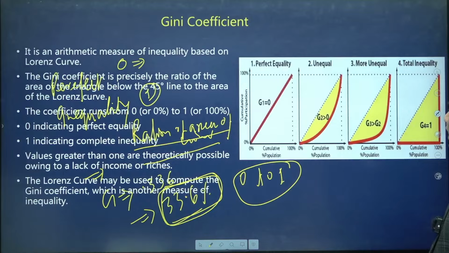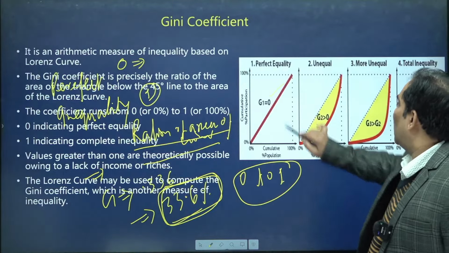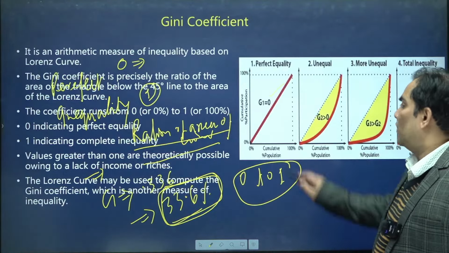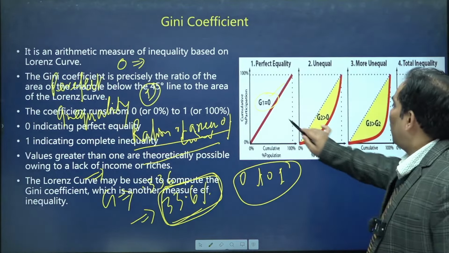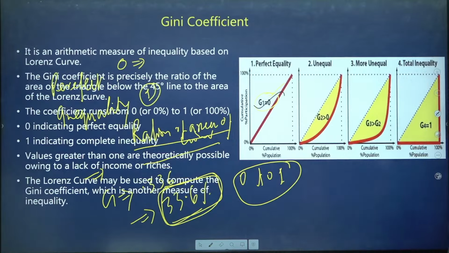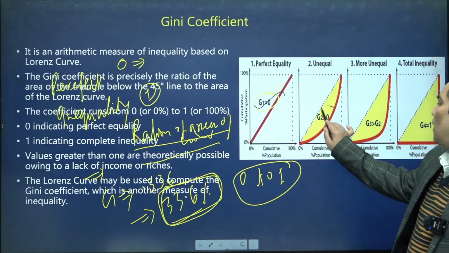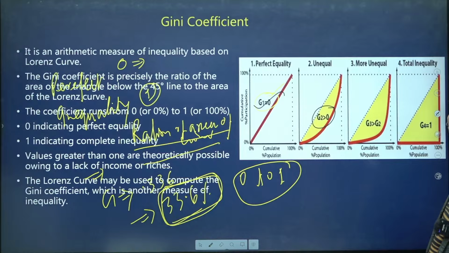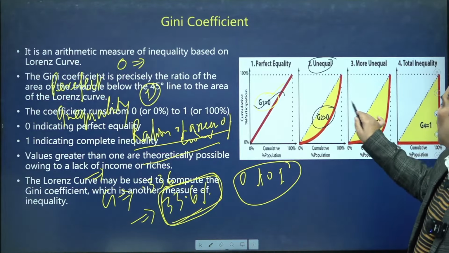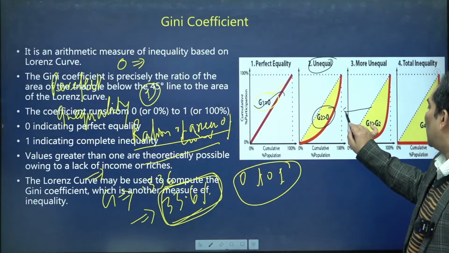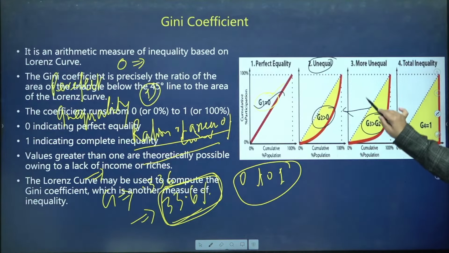Now, I will try to explain it. If the Gini coefficient is 0, there is perfect equality in the society, in that country. If the value of Gini coefficient is greater, as in country 2, there is inequality, but the inequality in country 2 is less in comparison to country 3.